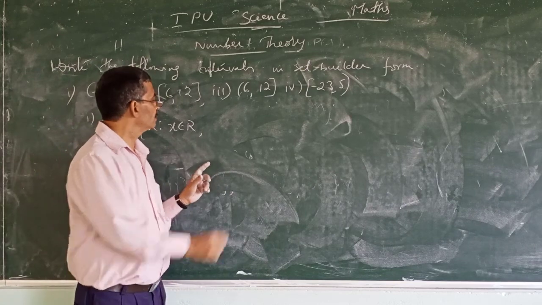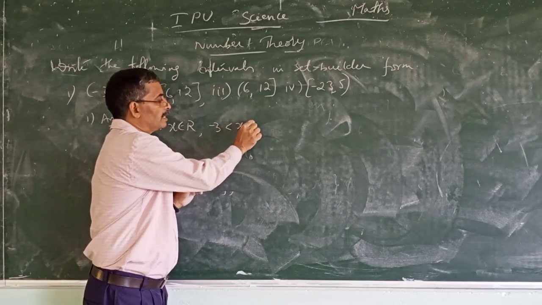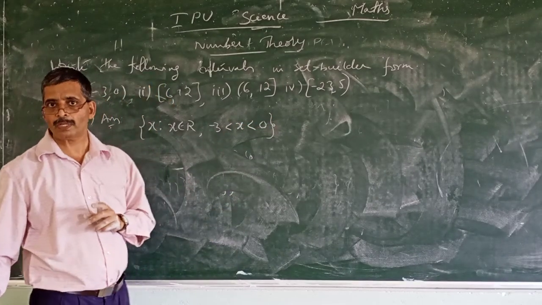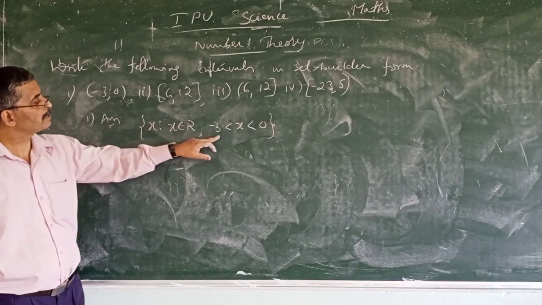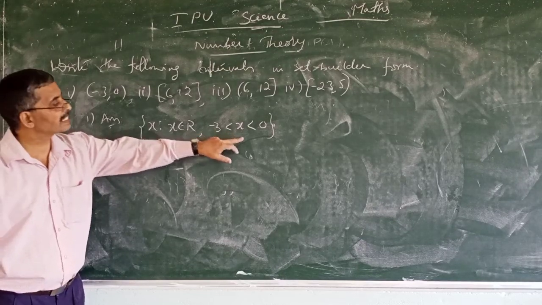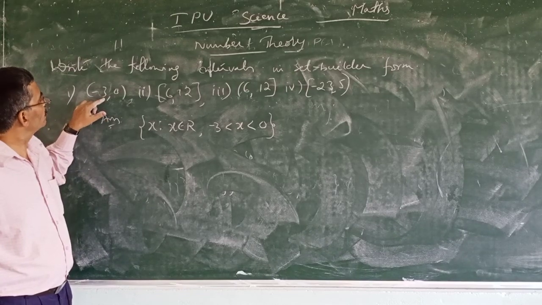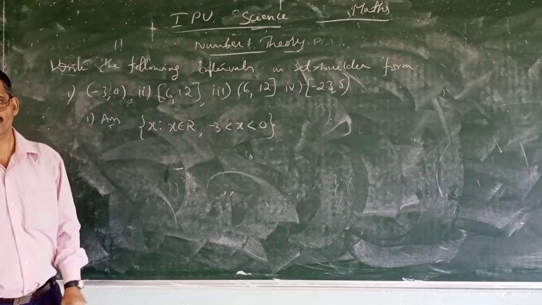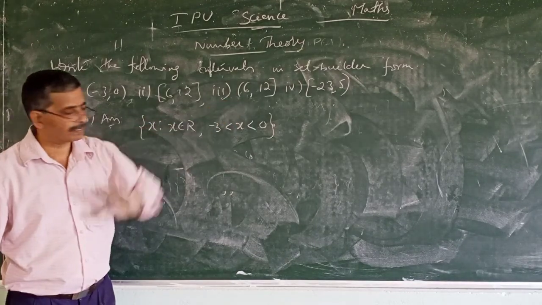So I will use the less than symbol: minus 3 less than X less than 0. Now the third one I will write.